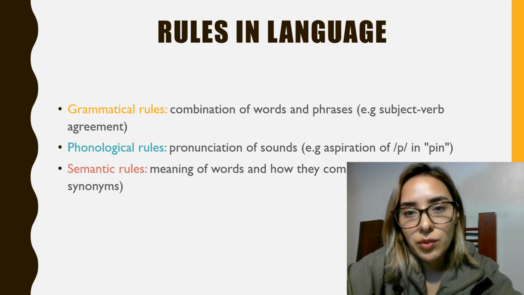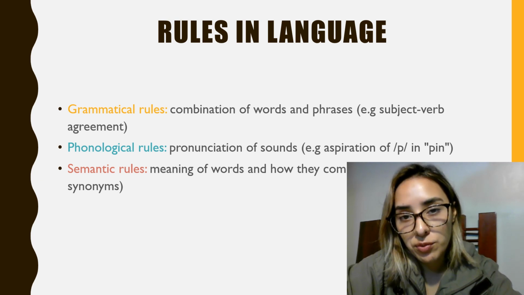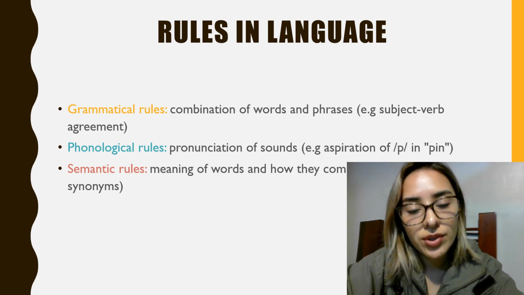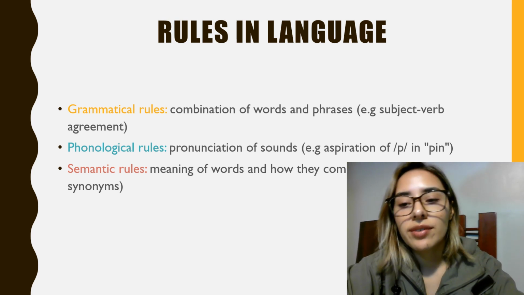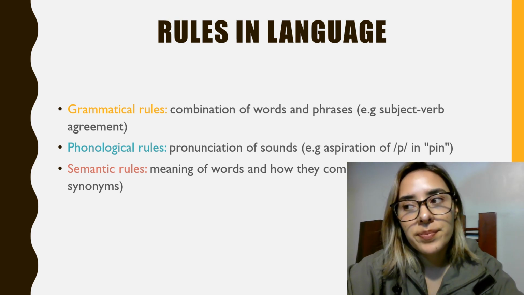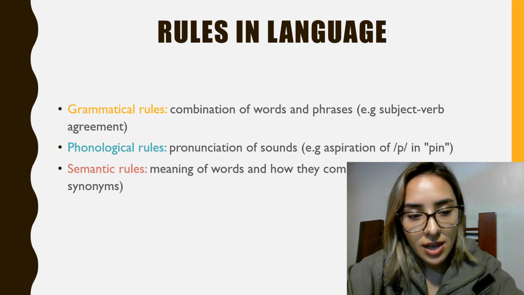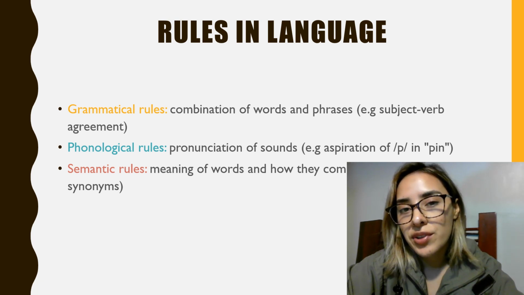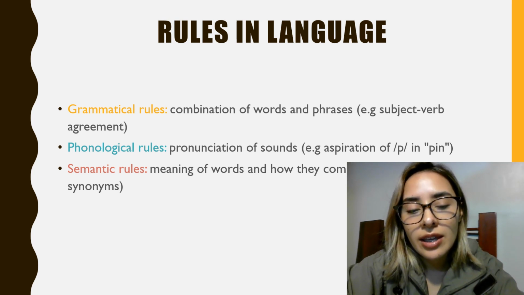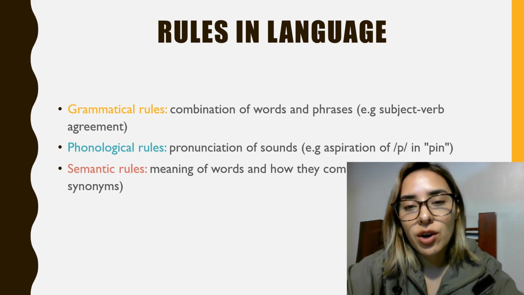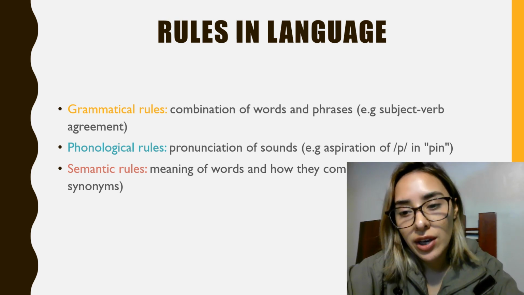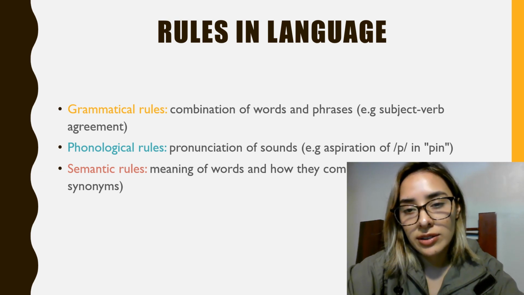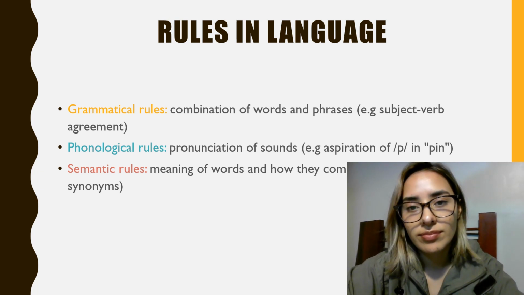The rules in a language. In this case, we have three different rules. Number one is grammatical rules that govern the combination of words and phrases, for example, subject-verb agreement. Next, we have phonological rules that govern the pronunciation of sounds, for example, the aspiration of P in the word pin. And we also have the semantic rules that govern the meaning of words and how they combine, for example, the antonyms and also the synonyms.